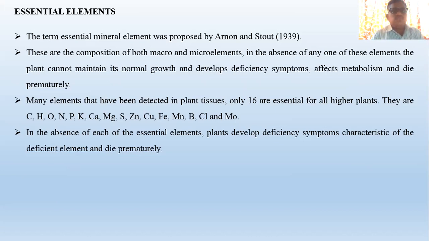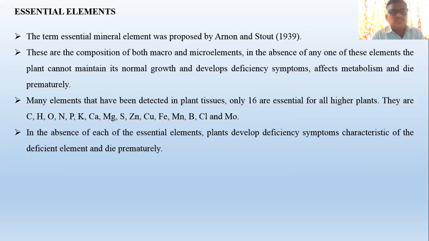These are the composition of both macro and micro elements. In the absence of any of these elements, the plant cannot maintain its normal growth, develops deficiency symptoms, affects metabolism and dies prematurely. Okay, so essential elements means what?